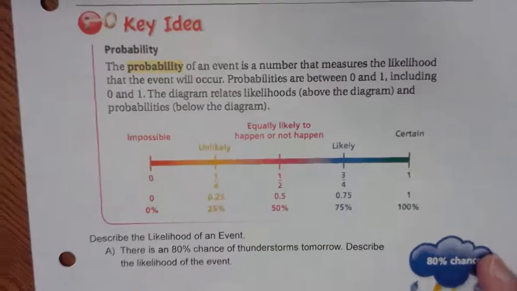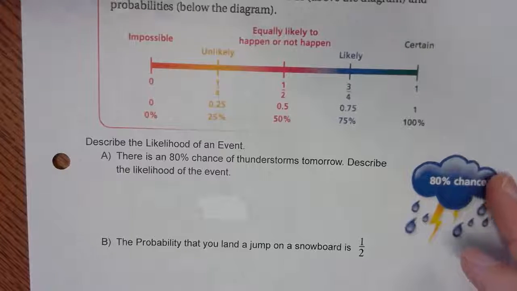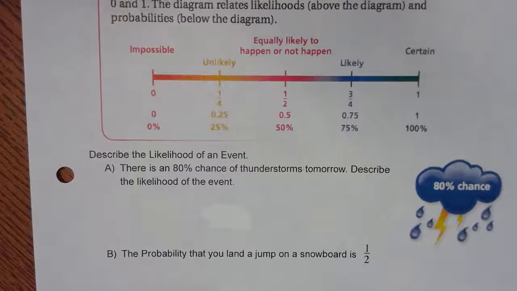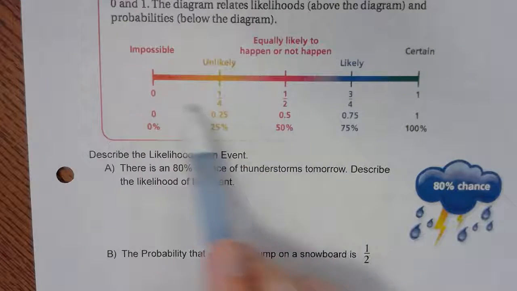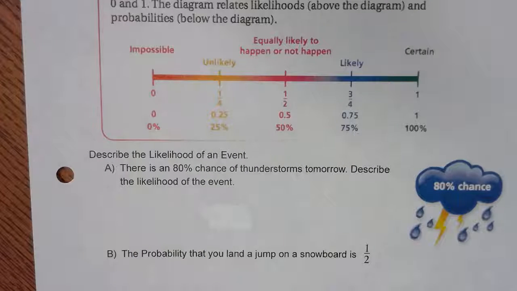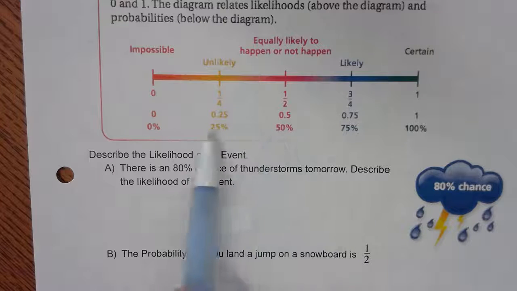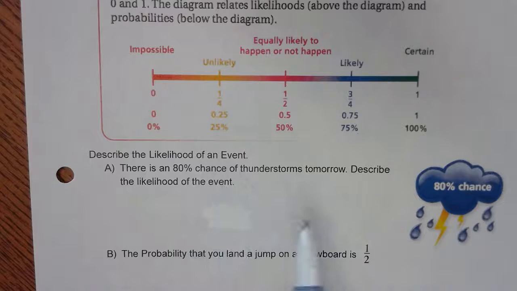If I look at question A, it says there's an 80% chance of a thunderstorm tomorrow. Describe the likelihood of the event. I'm going to use these 5 phrases to describe the chance that I'm going to have a thunderstorm tomorrow. If it's an 80% chance, I'm going to look at my percentages, and if I don't see the percentage I'm looking for, I want to find the percentage that's closest to 80%.